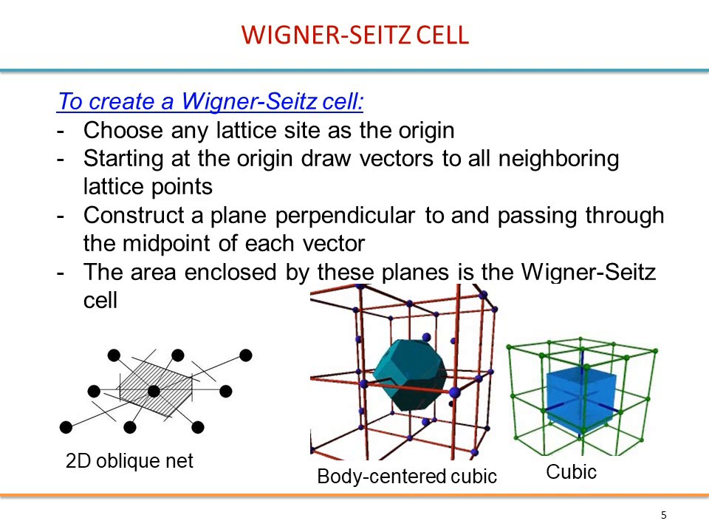It can be constructed using a simple algorithm. So let's go through it. First, you choose any lattice site as the origin. So let's look at this 2D example. You take that point. Starting at the origin, draw vectors to all neighboring lattice points. So these are these lines, this one, etc. Construct a plane perpendicular to and passing through the midpoint of each vector. Alright, so the midpoint of this would be here, and perpendicular is this.